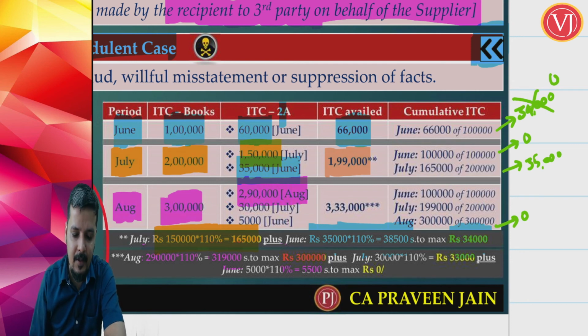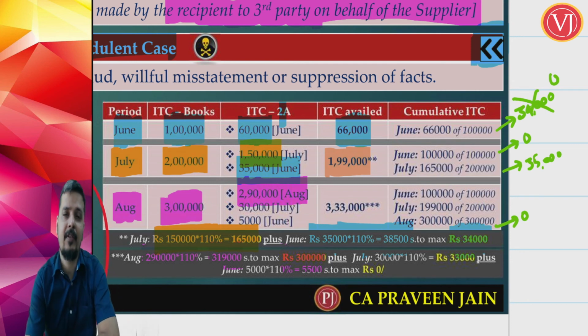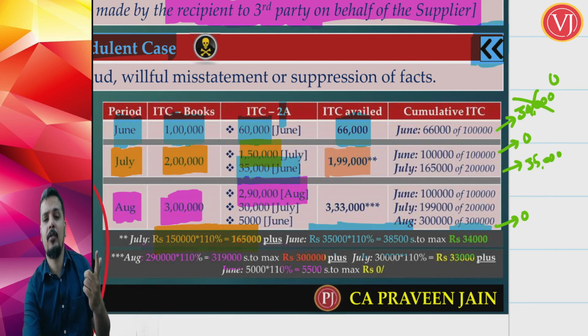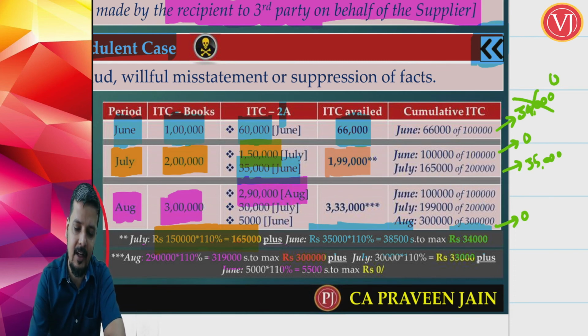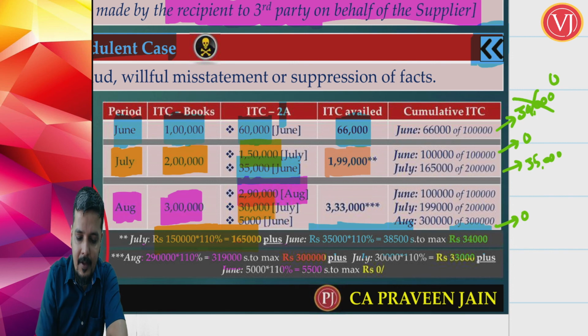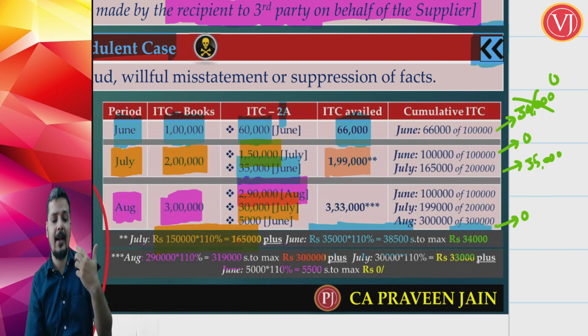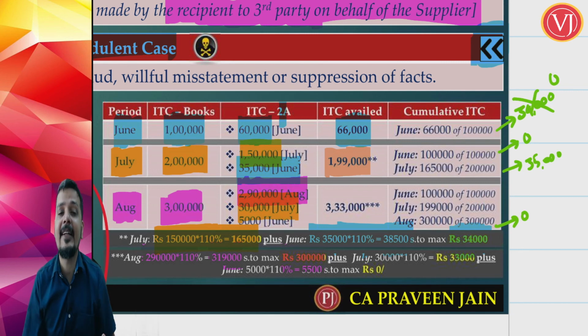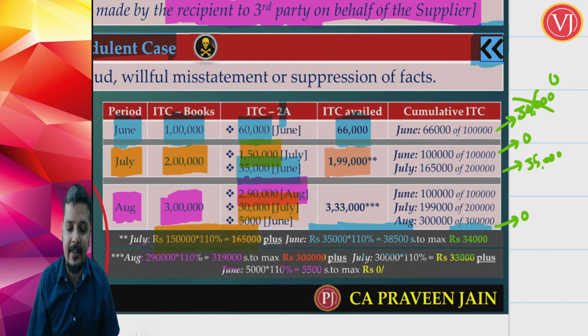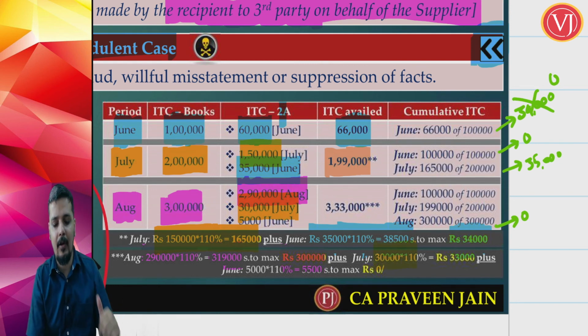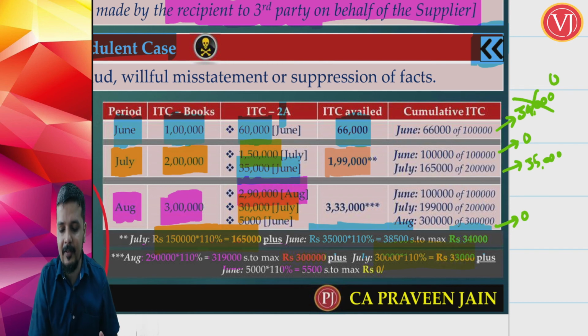But wait. There was some leftover portion of July credit. When I go back and see the July month credit, earlier July month GSTR 2A showed me 1,50,000. Now it is showing 1,80,000. So I am getting an excess 30,000. That excess 30,000 for July, I'll be taking the credit in the month of August. So 30,000 multiplied by 110% is 33,000.